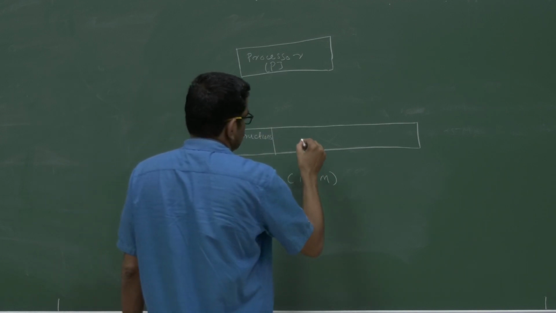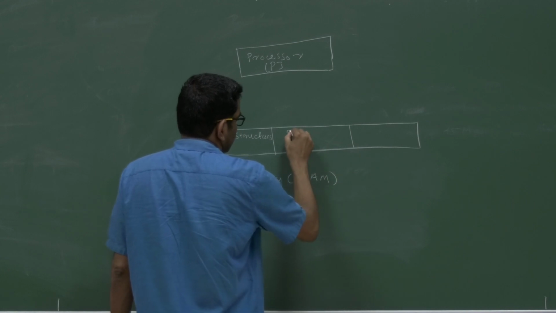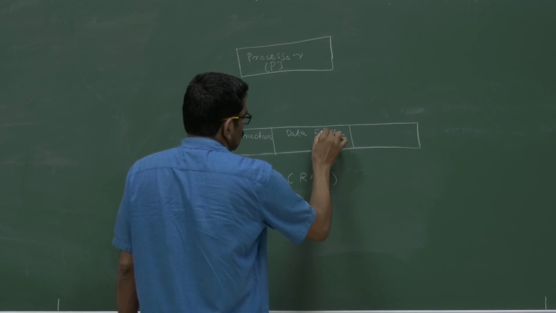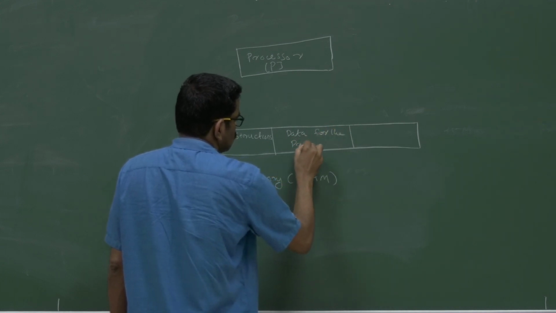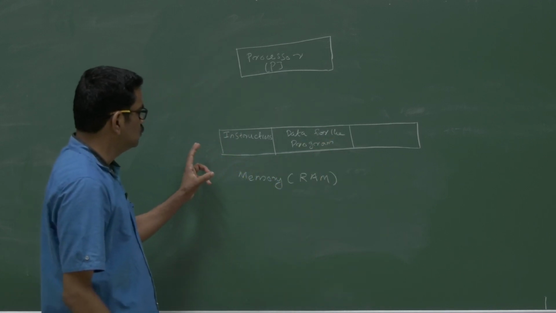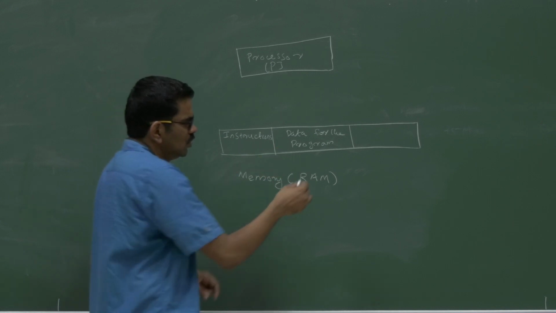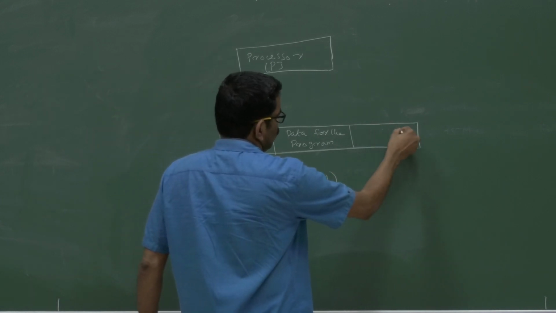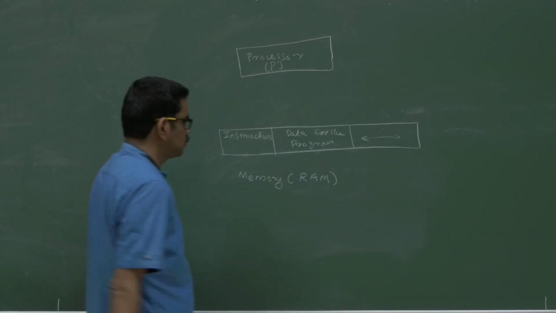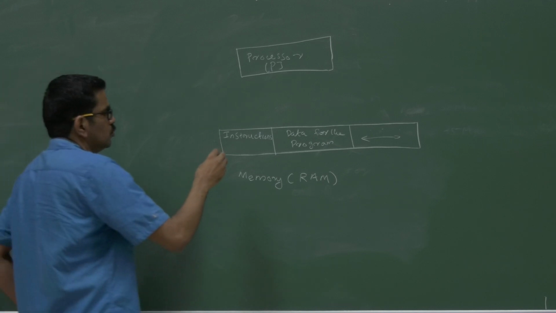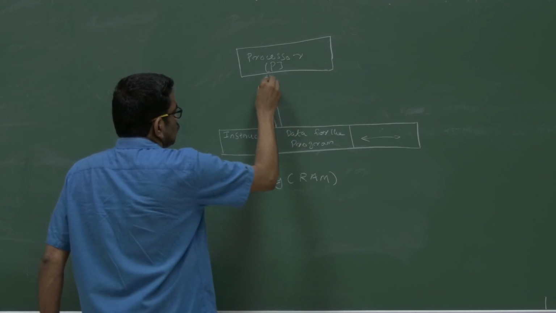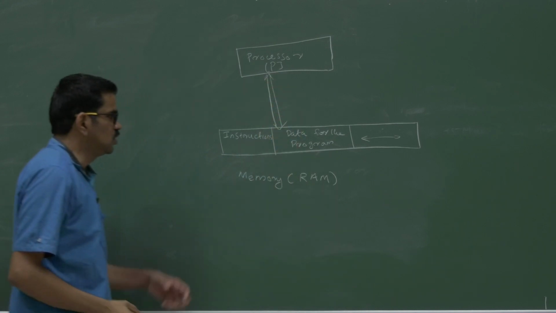Then there will be data for the program. So this is one program which has some instructions and data for the program. The remaining memory may be used for some other purpose. We don't have to bother about this. So what is the instruction with respect to the processor? And how the RAM and processor are connected, like this is a two-way communication, like processor will fetch instructions